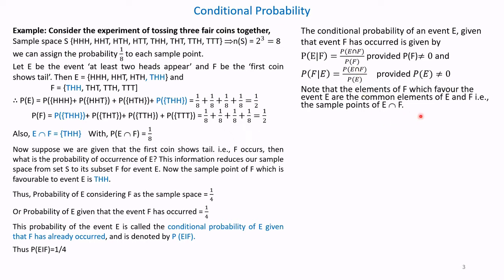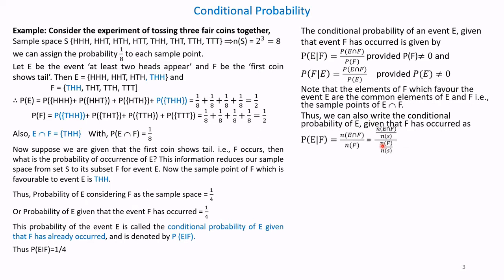That is the sample points of E intersection F. Thus, we can also write the conditional probability of E given that F has occurred as P of E given F equals n of E intersection F divided by n of F. That is equal to n of E intersection F divided by n of S, over n of F divided by n of S. That is equal to the conditional probability of E given F has occurred is equal to probability of E intersection F divided by P of F. This is the definition of conditional probability.